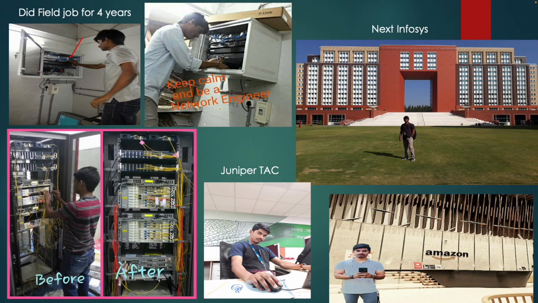See, I worked as a field network engineer for 4 years. Initially I configured devices for government organizations. It was a small setup, one router, one switch and one WAN optimizer, like that. After that I entered the service provider environment. You can see all these are DWDM devices. These are the ASR 903 and ASR 920s.